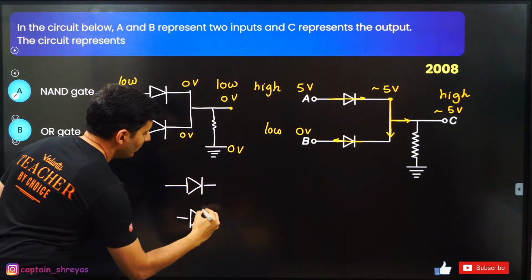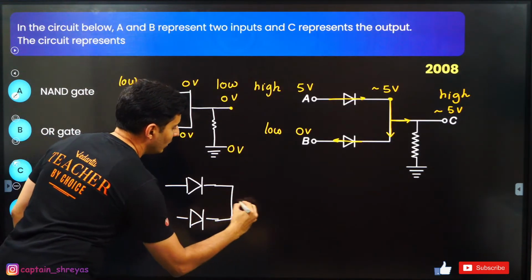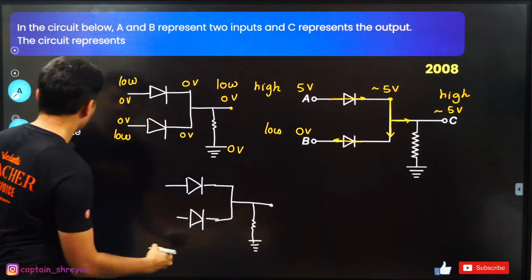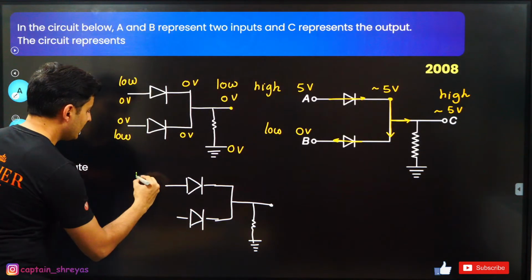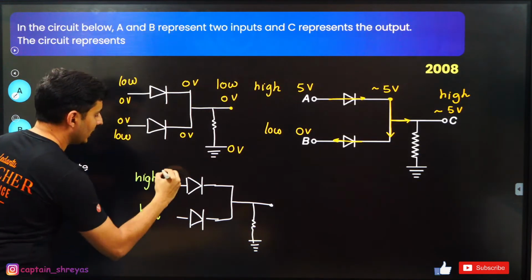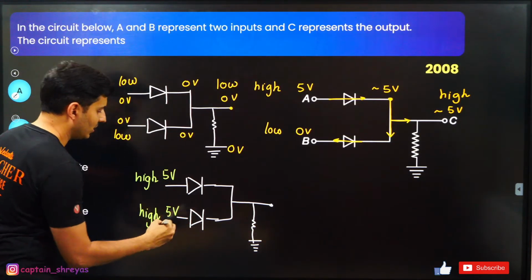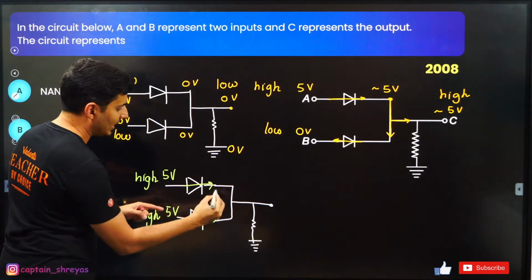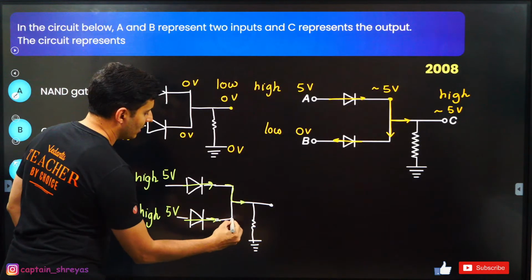Basically, if both of them are powered up, this is how it will look. Just look at this. Imagine this is high voltage, this is also high voltage, this is 5 volts, this is also 5 volts. Both the diodes will be powered up in forward bias. The current will come like this, it will merge and come over here.